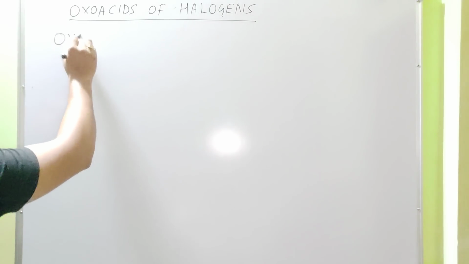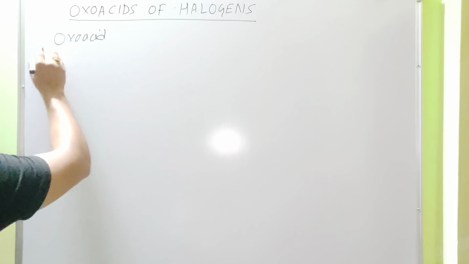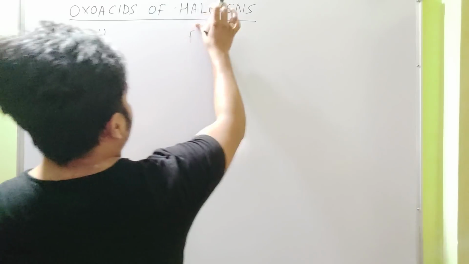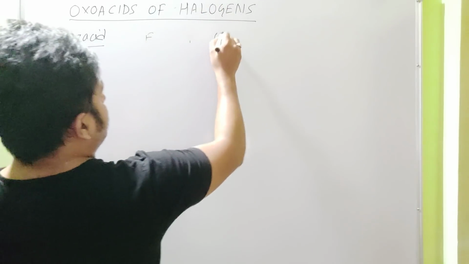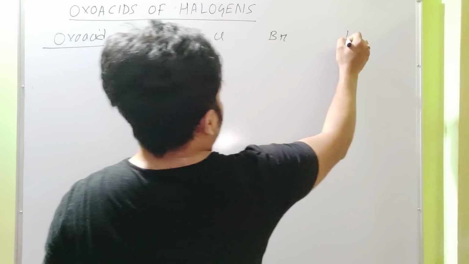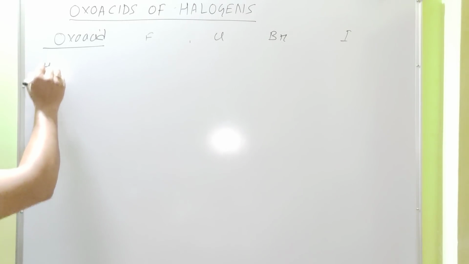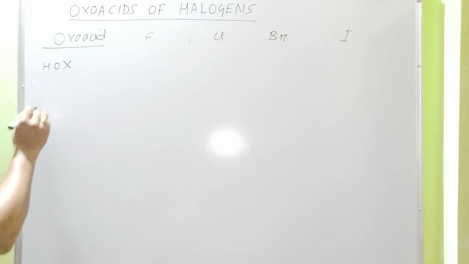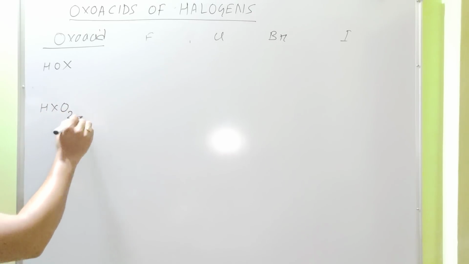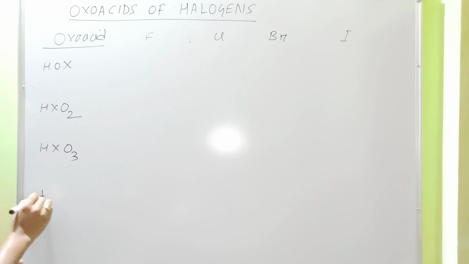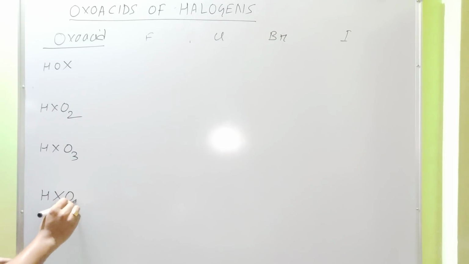Oxo acid. They form oxo acids of the type HOX, HXO2, HXO3, HXO4.